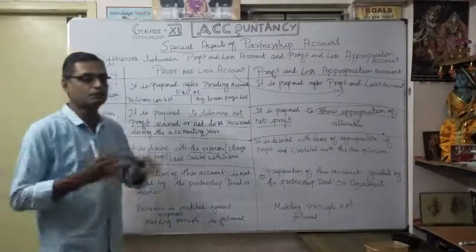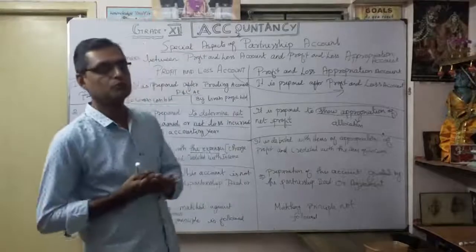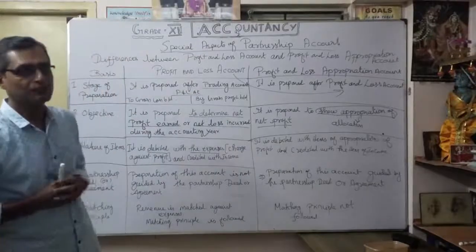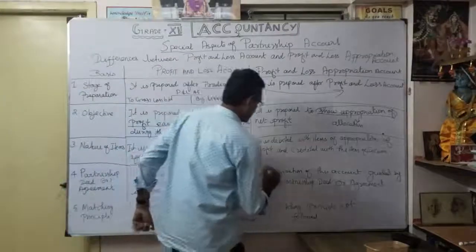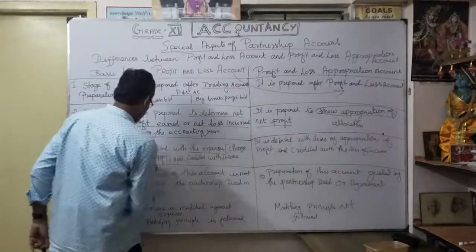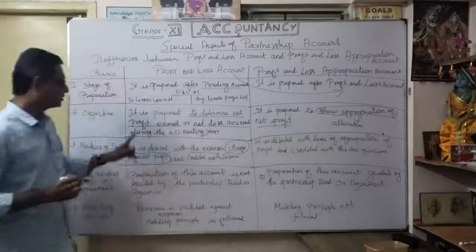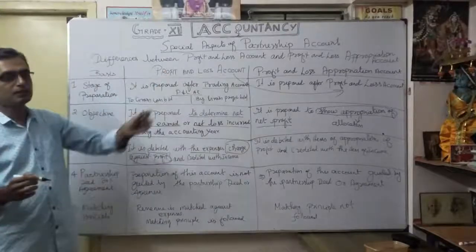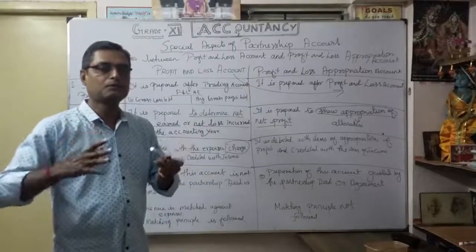In the profit and loss account, on the debit side we show all the expenses, and on the credit side we show all the income. Then you arrive at profit or loss. Coming to the profit and loss appropriation account, very important: the phrase is charge against profit. That's the main difference. It is a charge against profit. Whether you are earning profit or loss, certain expenses you want to show.